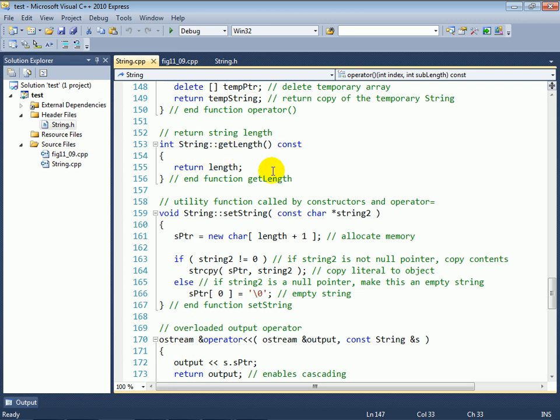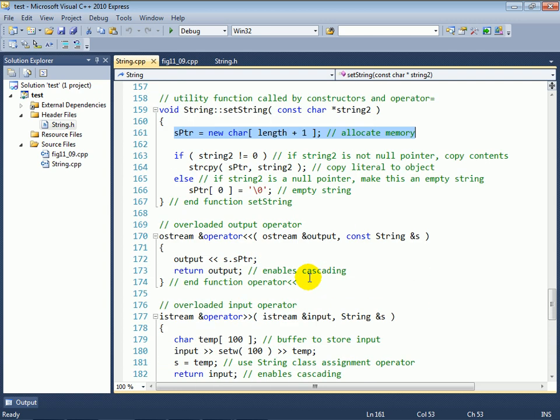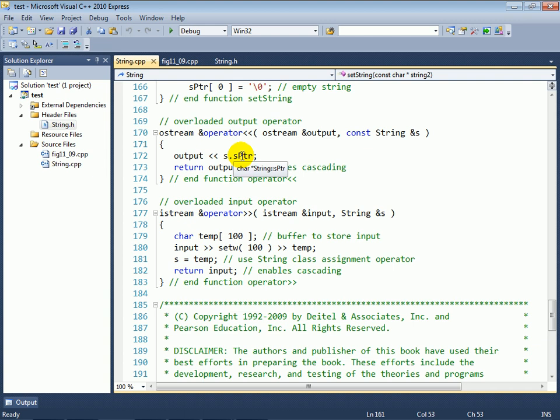Just taking a quick scan through the rest of the capabilities of our class. GetLength simply returns the length. SetString is our utility function that allocates a dynamically allocated array of length plus 1 characters and then does the appropriate copying and initialization of the underlying character array. And then we have our overloaded output and input operators. In the case of the output operator, we just output the underlying C-style string, which this operator already knows how to do in the cout object or any kind of output object that is part of the streams library in C++.